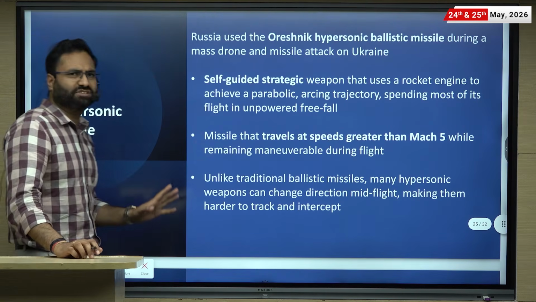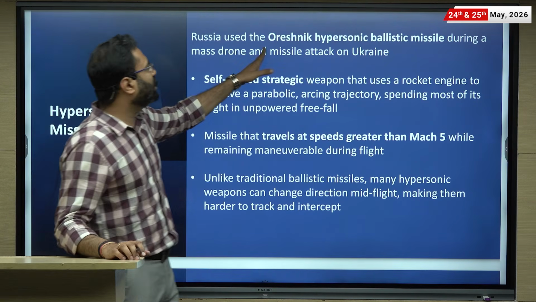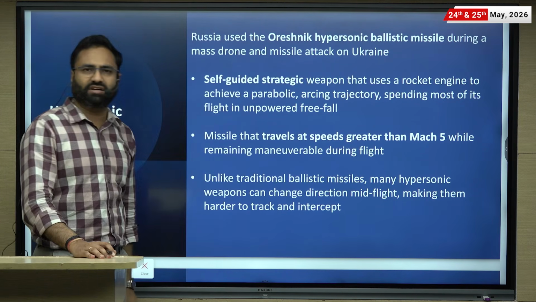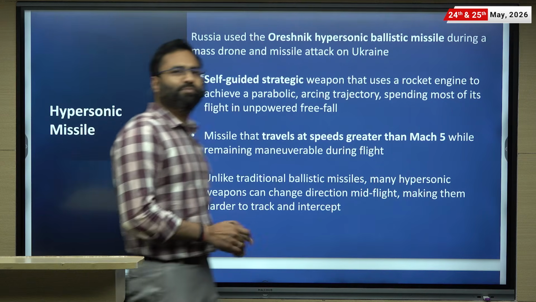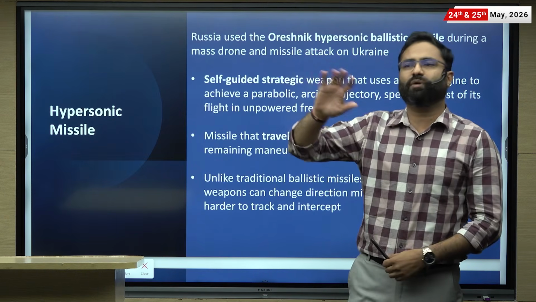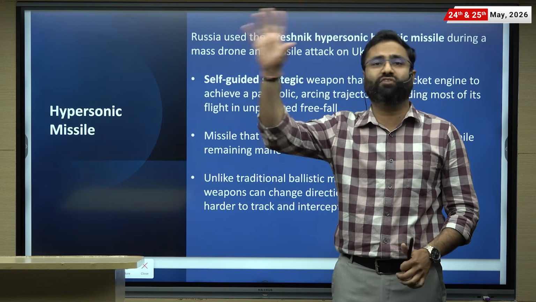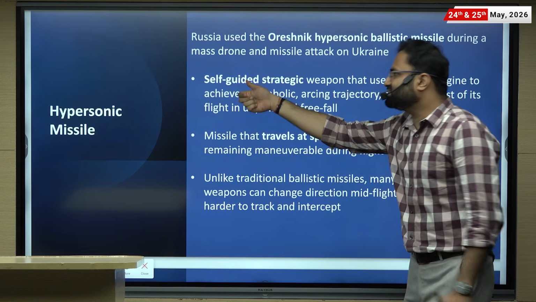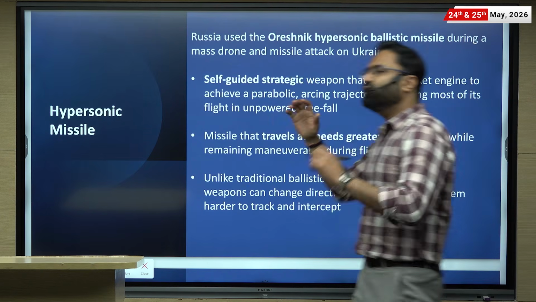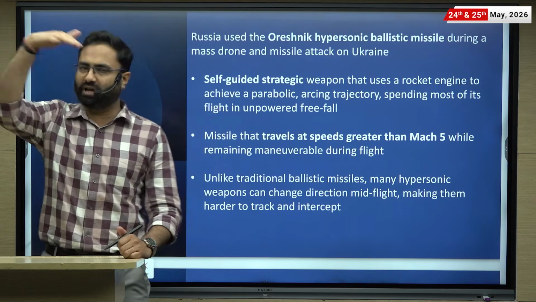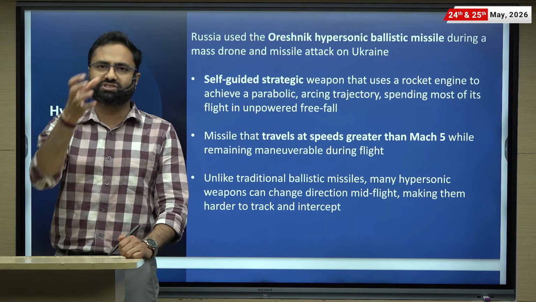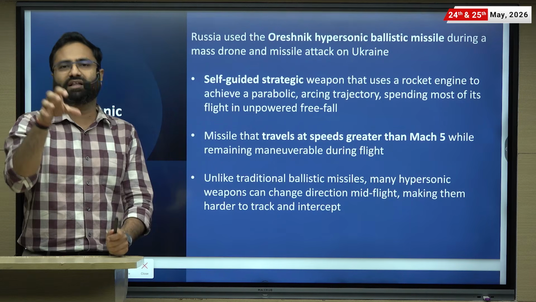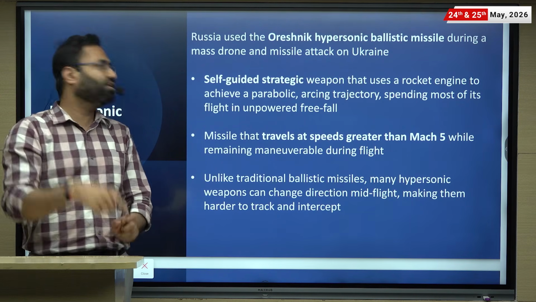Next is the hypersonic missile. Recently Russia used the Oreshnik hypersonic missile during the drone and missile strike against Ukraine. Simply, hypersonic means hitting capability at a speed of more than 5 Mach, 5 times the speed of sound, right? It is a self-guided strategic weapon, meaning once you have launched this, it follows a parabolic path. But apart from that, it generally utilizes navigation also during the path. So basically it becomes very difficult to track.